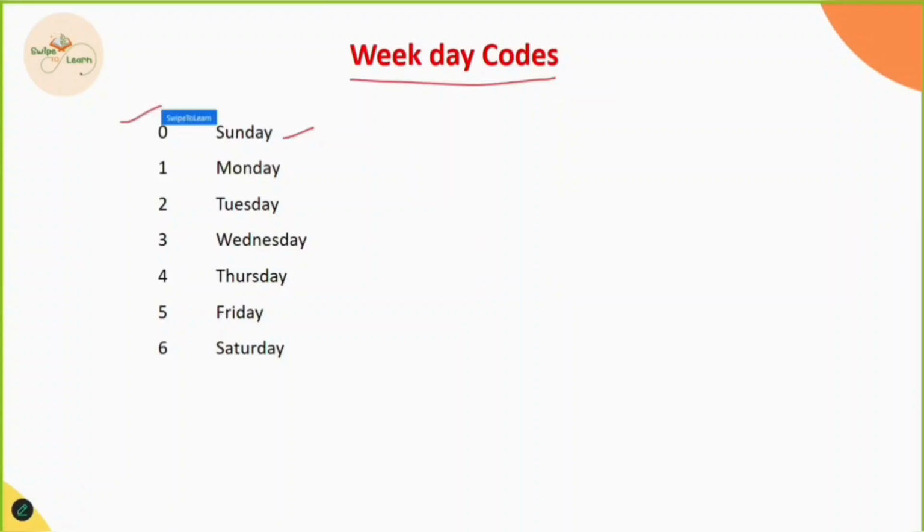For Sunday we have 0, for Monday we have 1, and Tuesday 2. Similarly until Saturday. These are the week codes which we have to remember in solving the calendars.